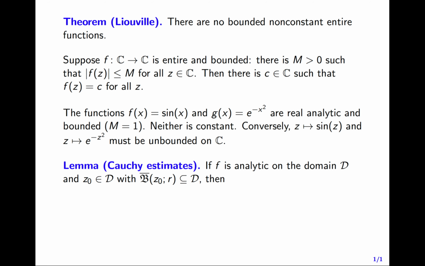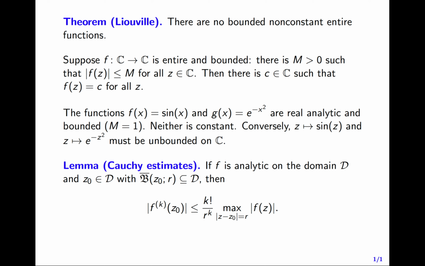So say that f is analytic on a domain D, and you have a point z0 in D, such that the closed ball of radius r centered at z0 is contained in D. Then the following estimate holds. The modulus of the kth derivative of f, evaluated at this point z0, is less than or equal to k factorial divided by r to the k, times the maximum of the modulus of f of z, where z satisfies modulus of z minus z0 is equal to r.